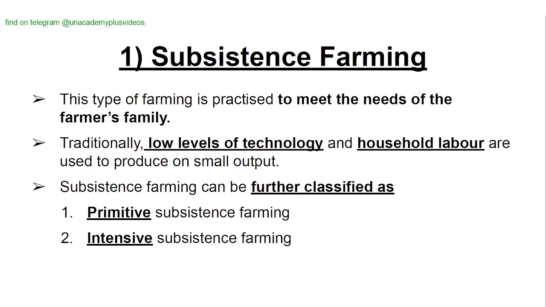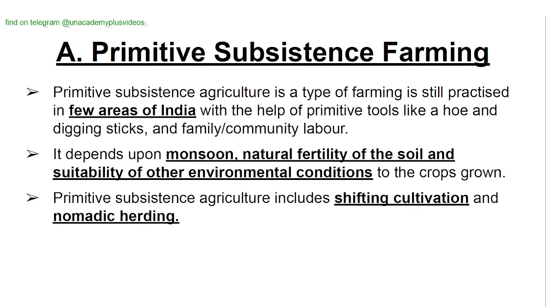Subsistence farming. This type of farming is practiced to meet the needs of the farmer's family. Traditionally, low levels of technology and household labor are used to produce a small output. Subsistence farming can be further classified as primitive subsistence farming and intensive subsistence farming.